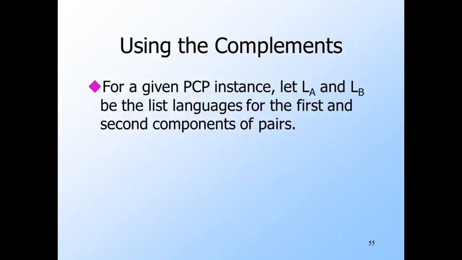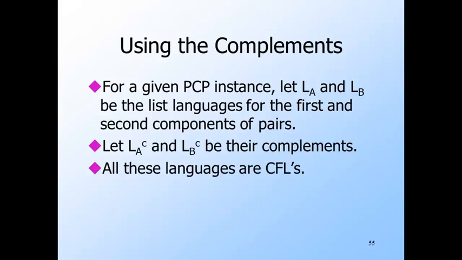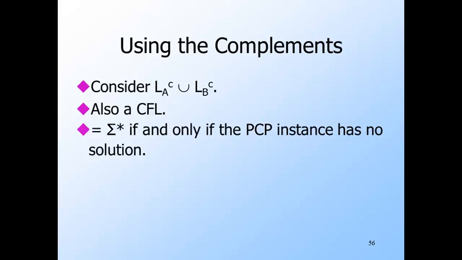Let LA and LB be the list languages for the first and second components of an instance of PCP, and let LA complement and LB complement be their complements. Now all four of these languages are context-free languages. Let's consider the union of the complement languages. This is also a context-free language by the fact that context-free languages are closed under union. I claim that this union equals sigma star, where sigma is the alphabet consisting of all the symbols used by the languages involved, if and only if there is no solution to the PCP instance.